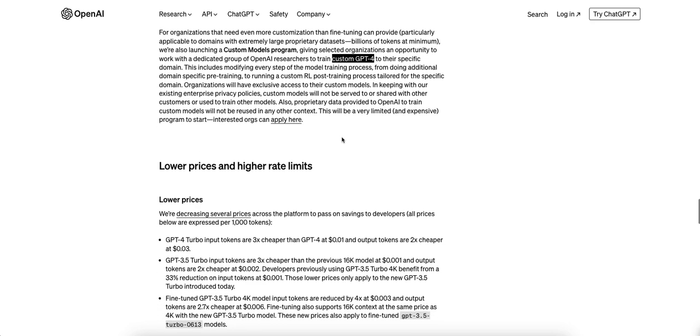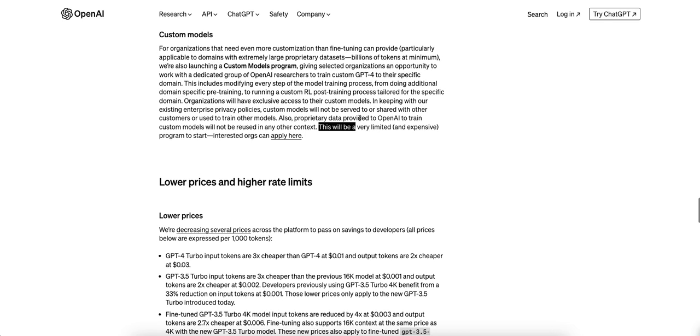What I found interesting was that proprietary data provided to OpenAI, okay, fine, they won't use it, but this custom model will be a very limited and expensive program to start. Interested organizations can apply here.